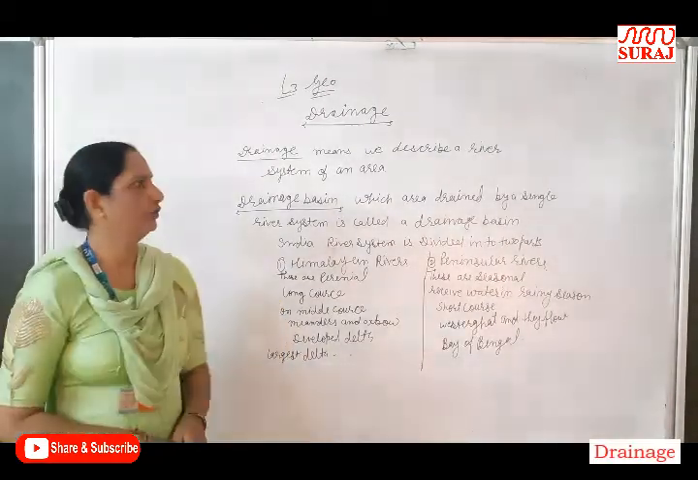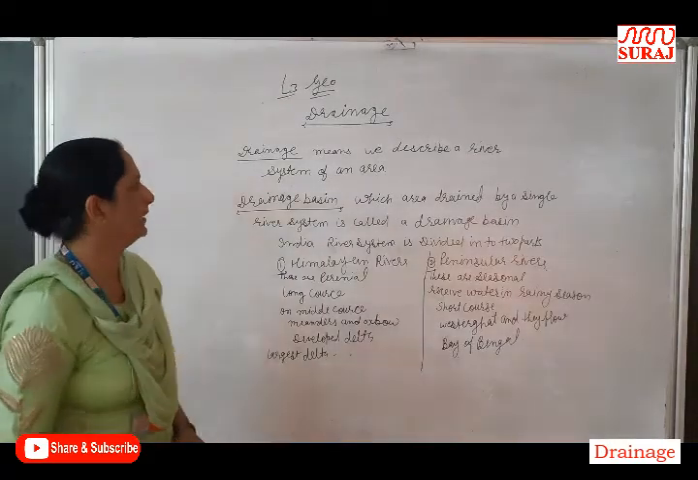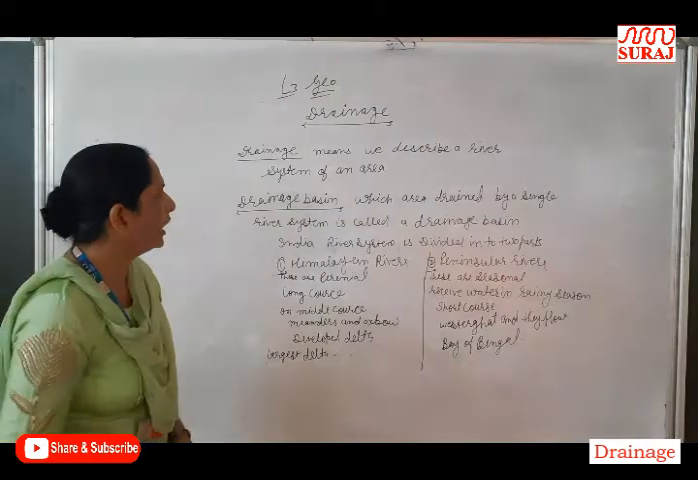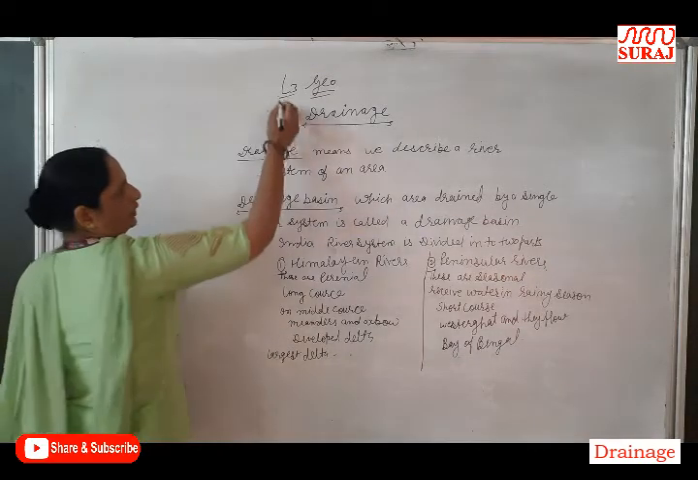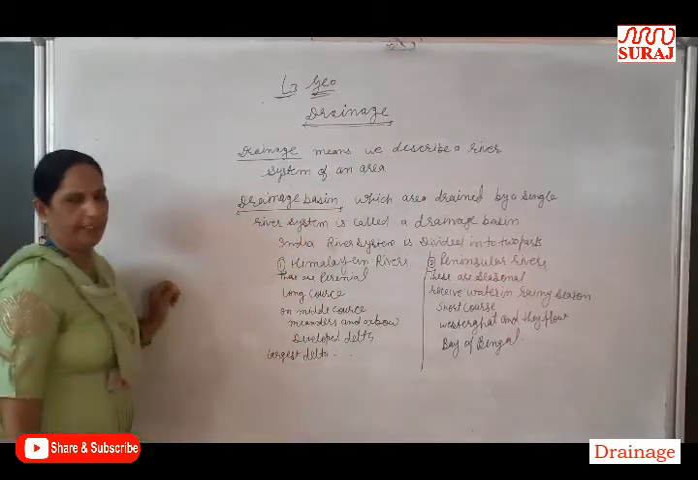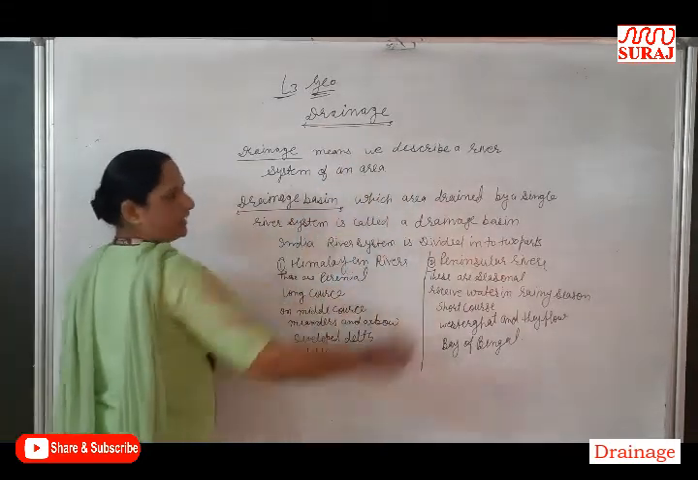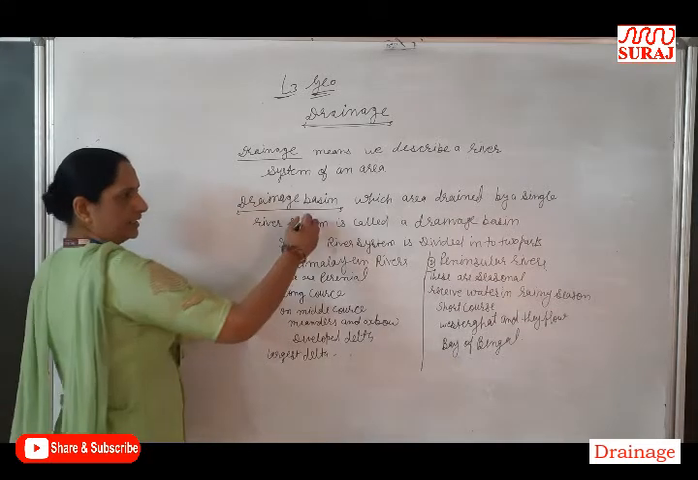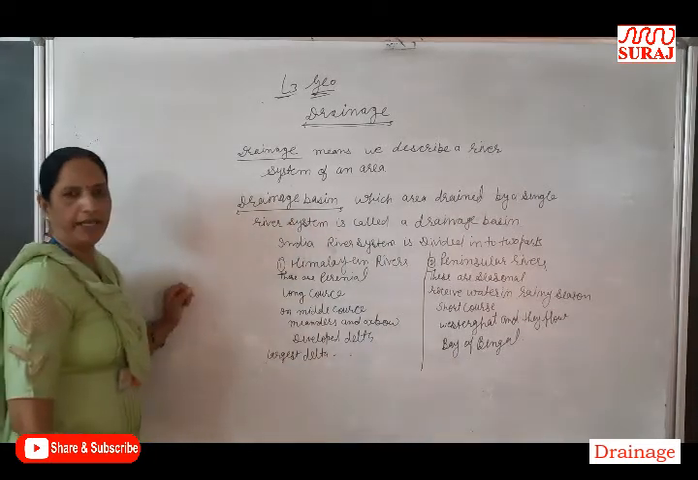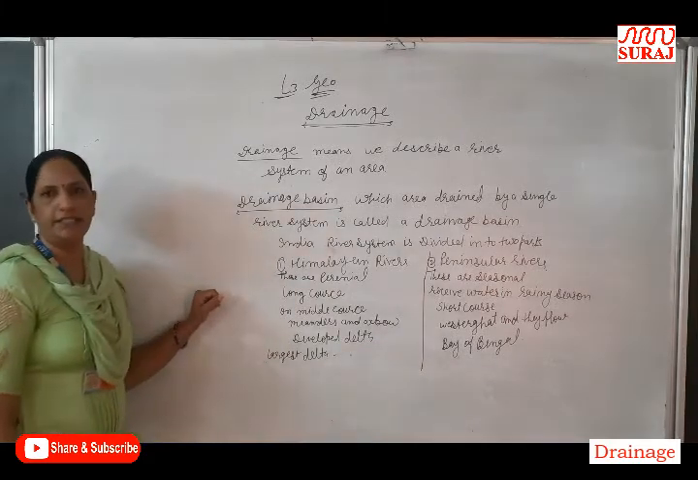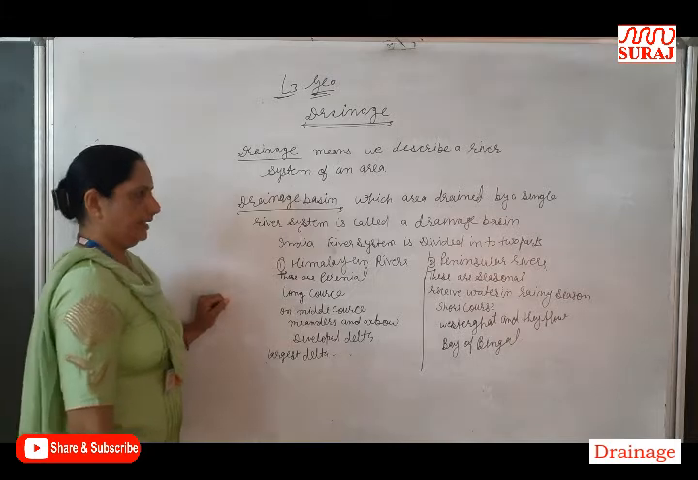In the last video, we described the French Revolution, history lesson number 1. And today we discuss lesson number 3, geography, drainage. What is drainage? Drainage means we describe the river system of an area, and a drainage basin is an area drained by a single river. An area drained by a single river system is called a drainage basin.